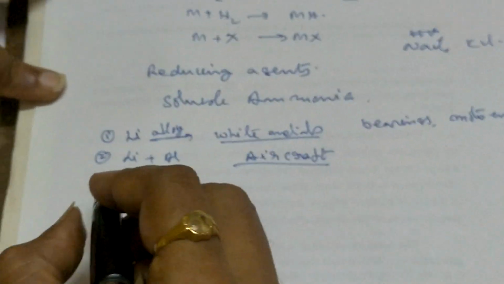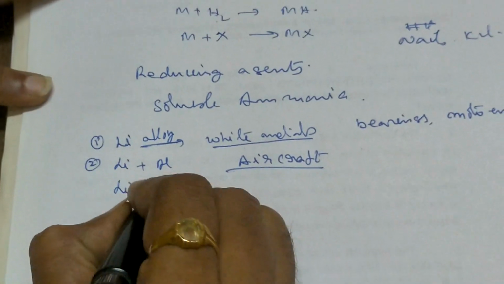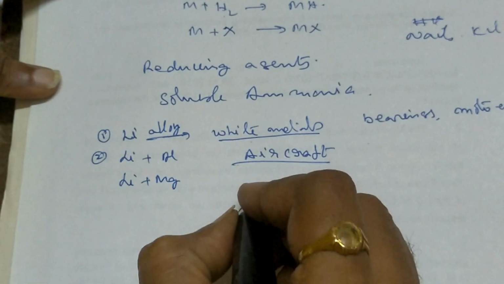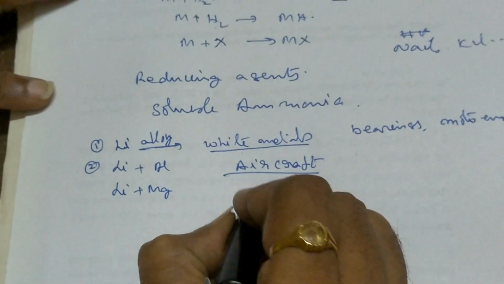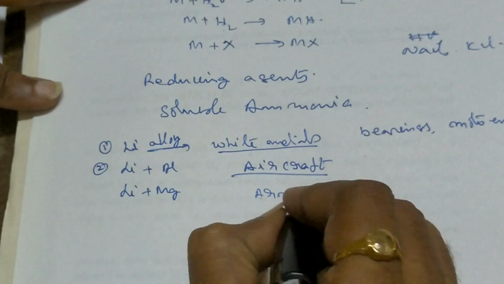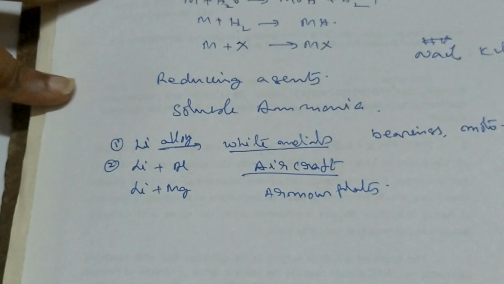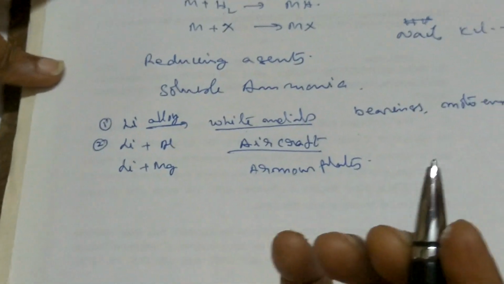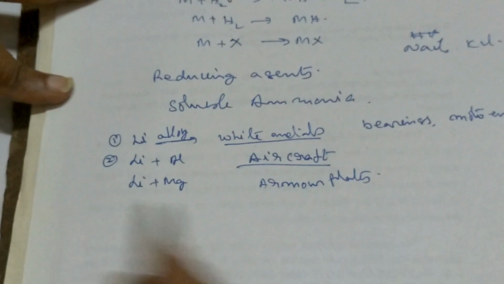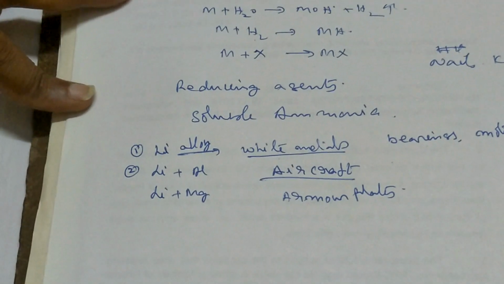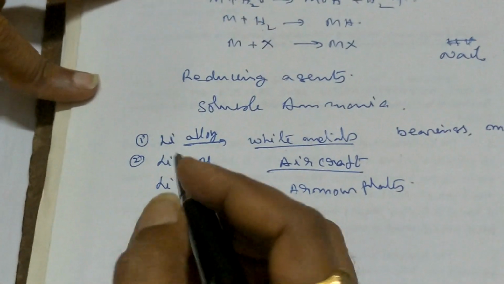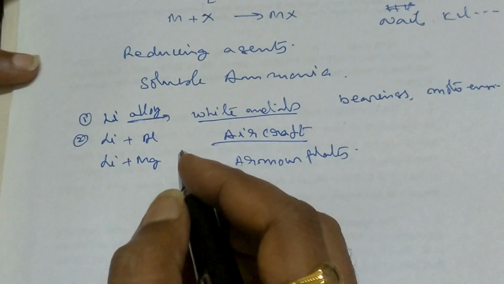Lithium with magnesium alloy will be used in armor plates, and in tanks and all these things. Even lithium is used in thermonuclear reactions also.